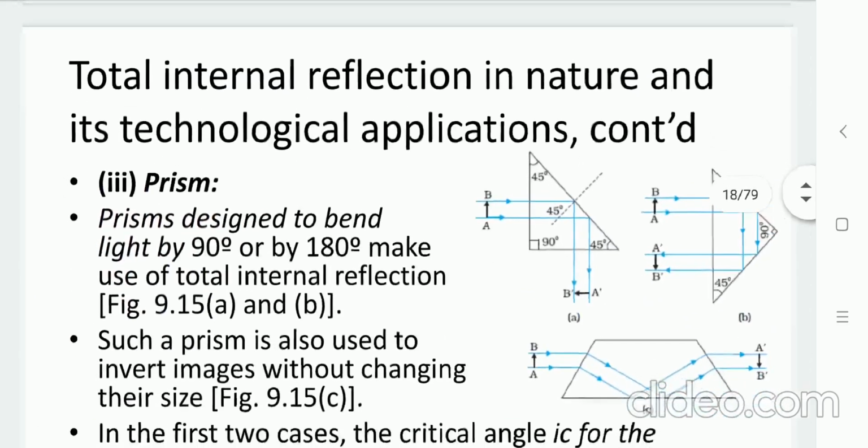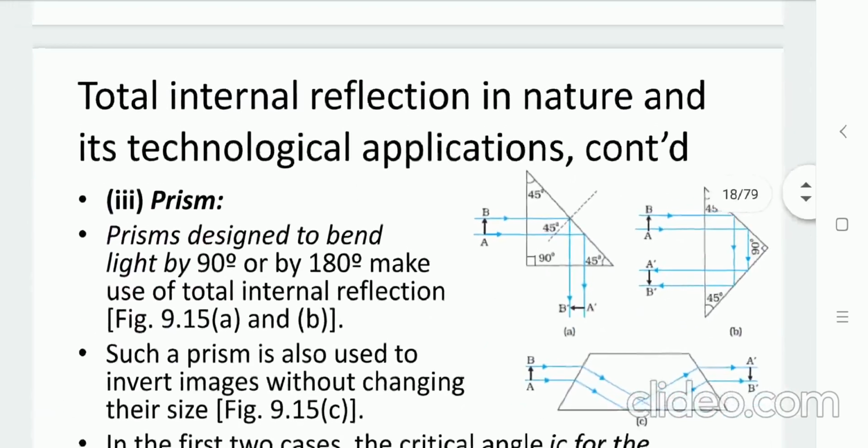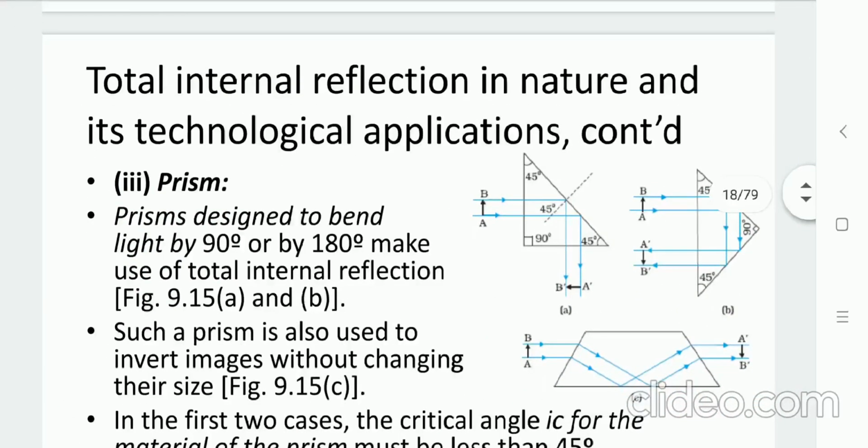Next, prism. As you can see in the diagram, if we arrange the prism, the light signal will bend by 90 degrees or 180 degrees. As you can see in diagram A, the prism is set so that the light signal will bend by 45 degrees, and the object is AB, and after the total internal reflection, on the other side its image will be created which is inverted.